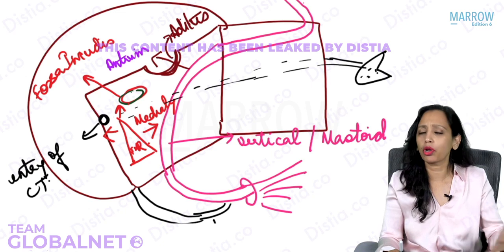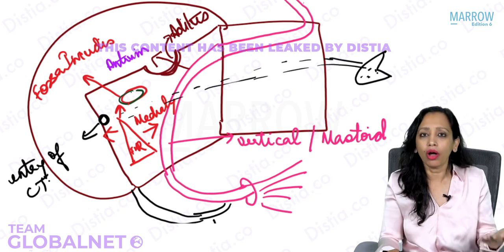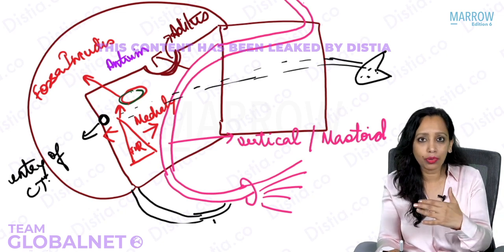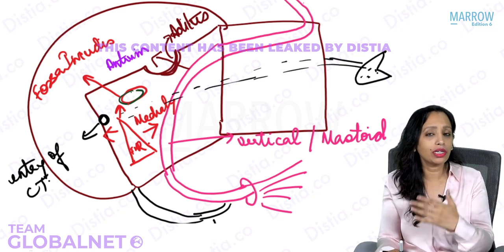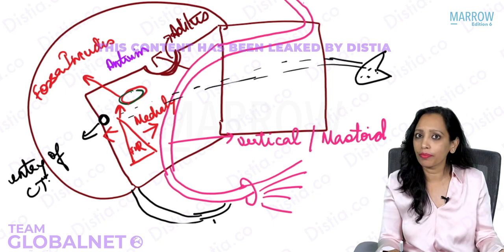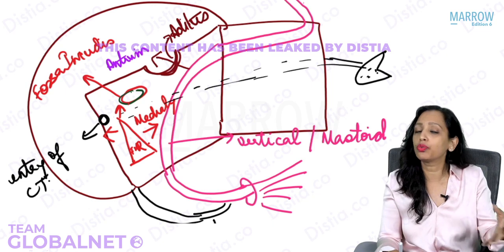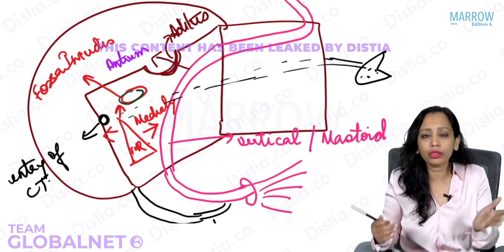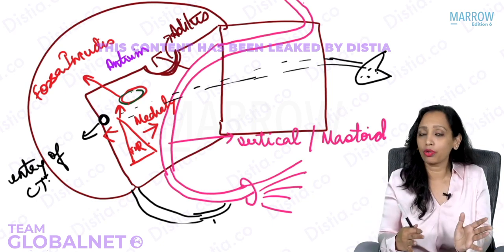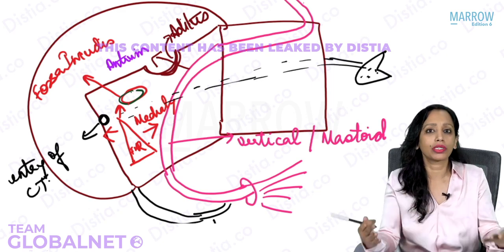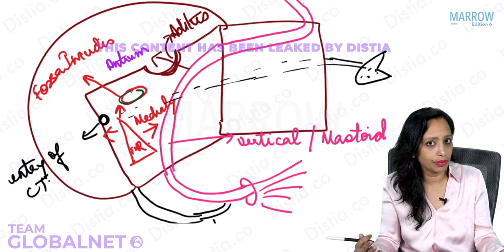Where is the horizontal segment or the tympanic segment of the facial nerve? On which wall? On the medial wall. We are making a facial recess approach, or we are entering through the facial recess. That is on which wall? The posterior wall. Again it has been asked, while doing posterior tympanotomy, there are chances of injury to which of these following structures? Again, the choices were the same, but the question that was being asked, instead of asking approaching through the facial recess, was now while doing posterior tympanotomy.